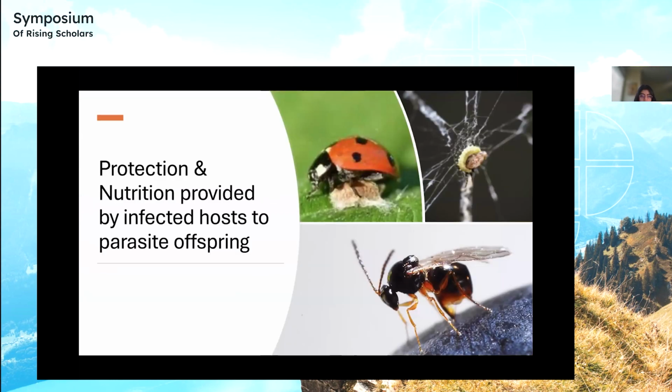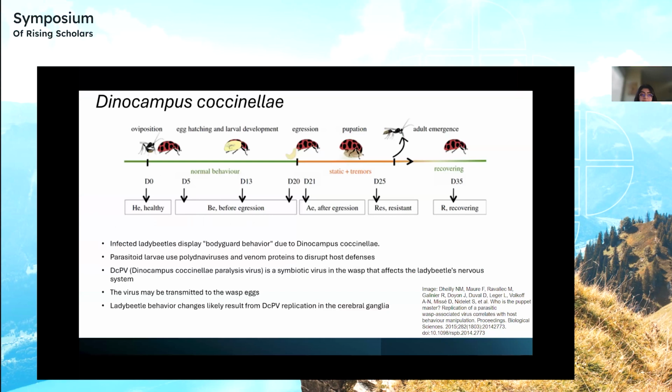The next one will be a change in how parasites cause hosts to provide protection and nutrition to their offspring. The example for this is Dinocampus coccinellae. A ladybug infected with Dinocampus coccinellae exhibits a behavior known as bodyguard behavior, which is when a parasite causes the host to show hostility towards anything that might be a threat to the maturing larvae injected into the host by the parasite.